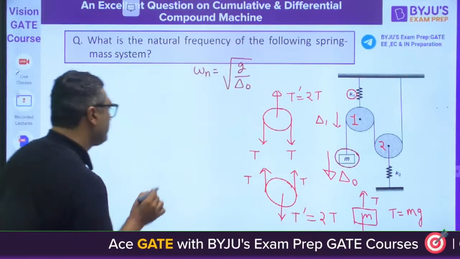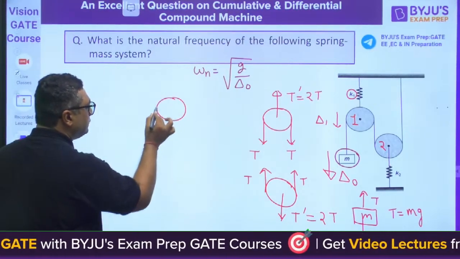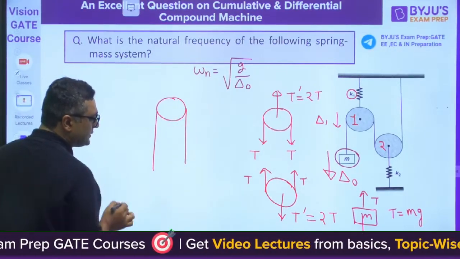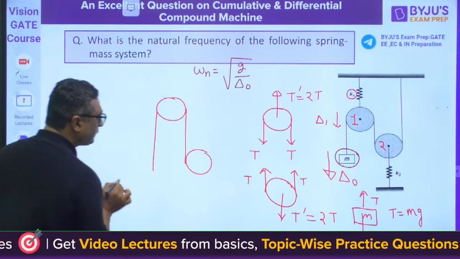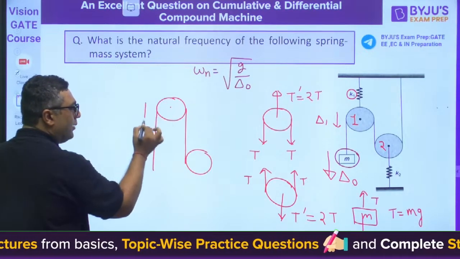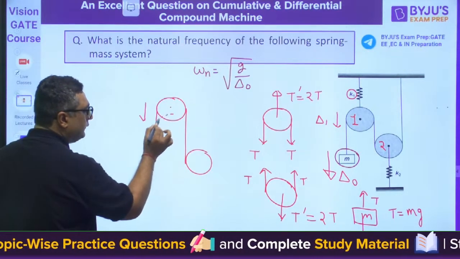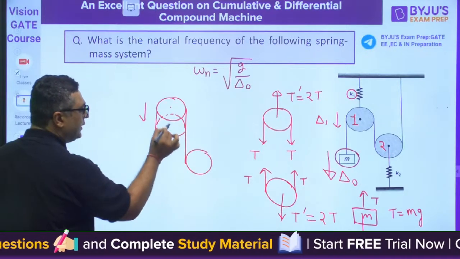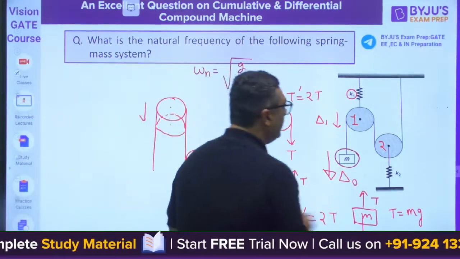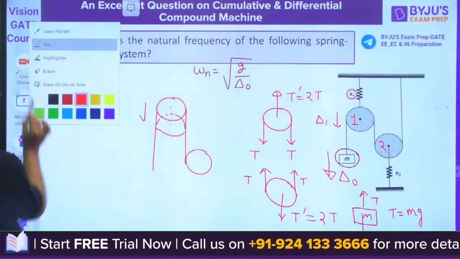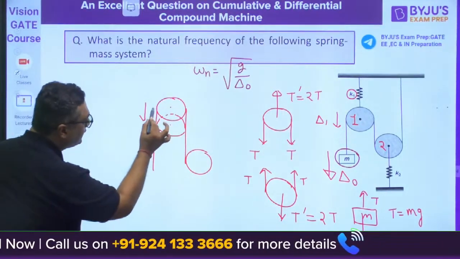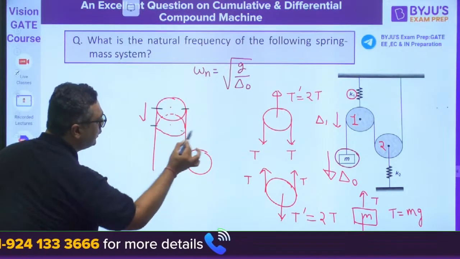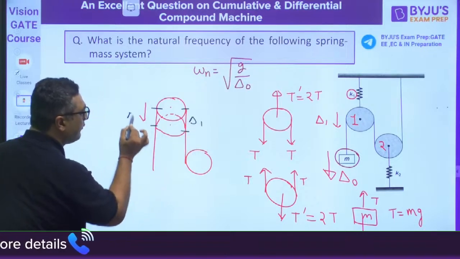If you see this pulley like this, if this pulley is going down by delta 1, the new position of the pulley will be this one. Can you feel it? If this to this, this to this will be delta 1, this will be delta 1.